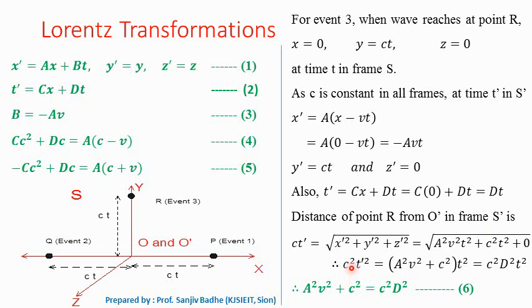So we can write c square t prime square equal to a square v square plus c square, t square taken common, and that is equal to c square d square t square. This we are writing from t prime equal to dt, so t prime square is d square t square. The t square can be cancelled, and we get one more equation, a square v square plus c square equal to c square d square. We call this equation number 6.